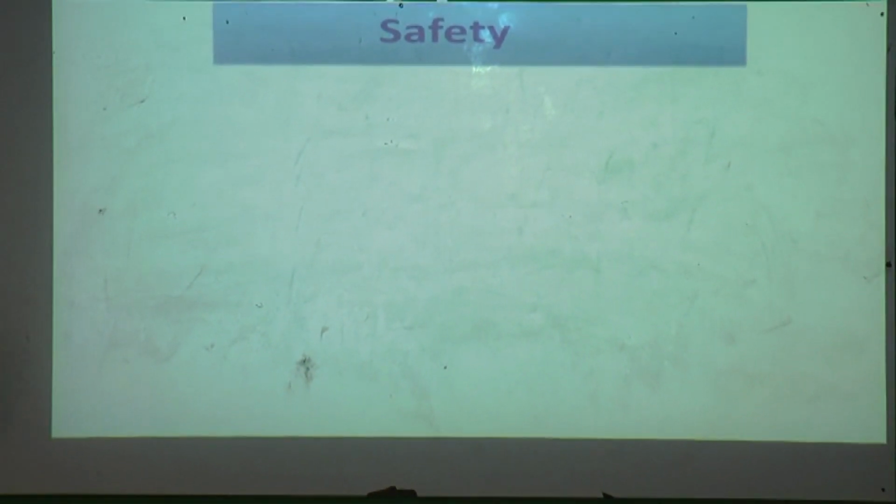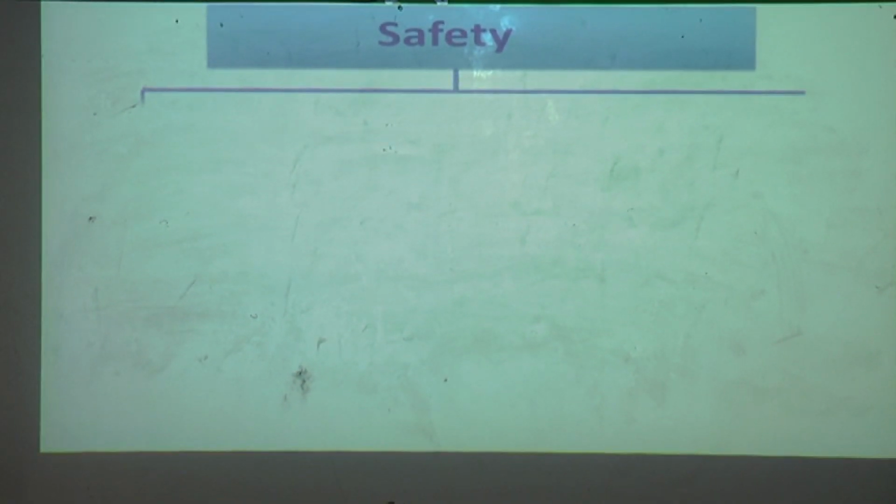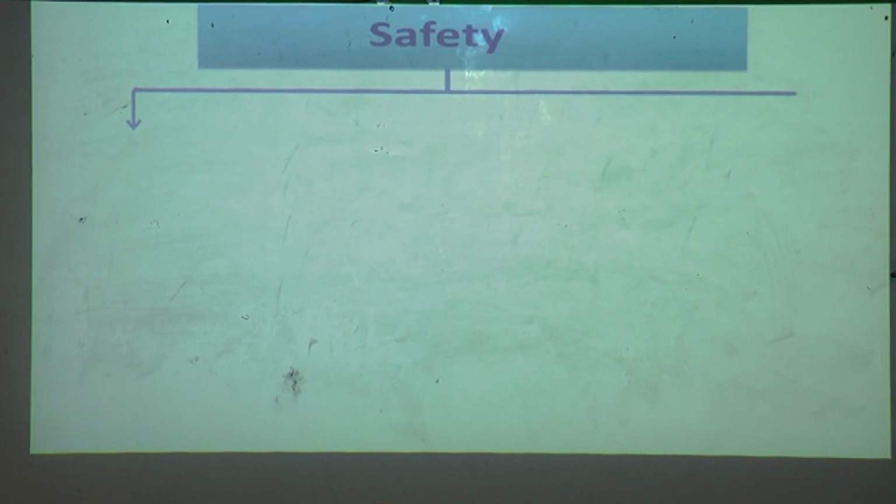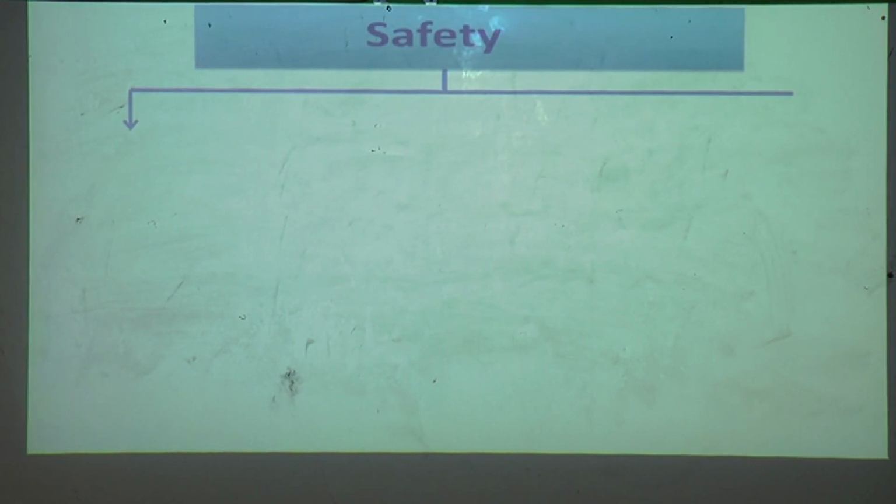In the previous session we have learned safety. What is safety? Safety rules are rules to avoid accidents. So we have learnt what safety rules we have to follow at home, because accidents can happen anywhere. So we have to follow safety rules at home.